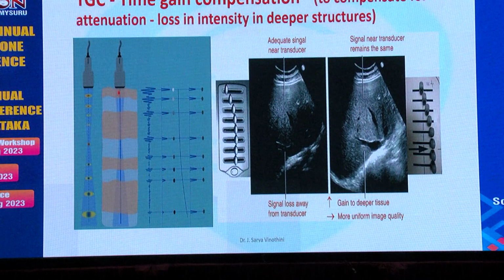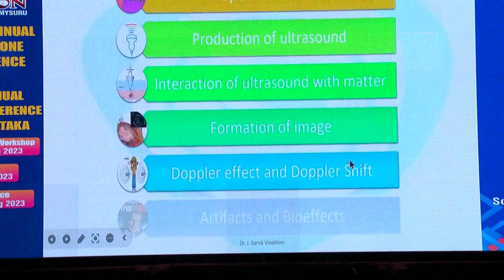The time gain compensation knobs that we often use are to compensate for the attenuation that we spoke about earlier. As the ultrasound waves pass deeper and deeper, we can see here that the signals lose their intensity. To overcome that, we can use this time gain compensation, where we increase the gain to the deeper tissues, and we can see the difference here. We'll be able to image the deeper structures better.